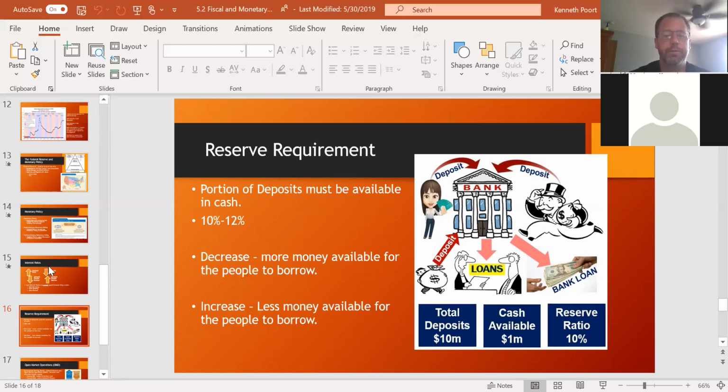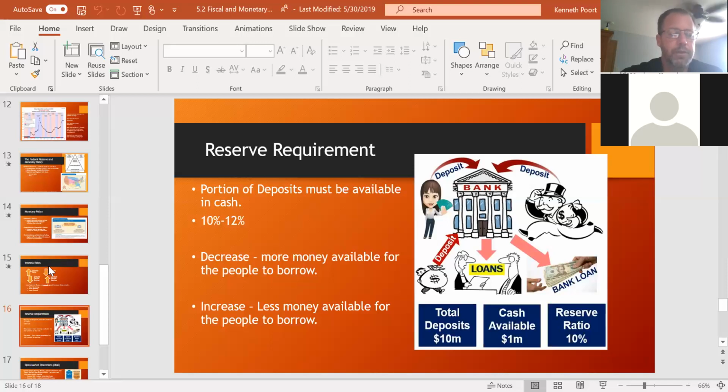So what the Federal Reserve will do then is they'll come in and say, okay, we're going to increase or decrease how much money needs to be available, or in other words, how much money you have available to borrow to people. And by doing that, if they make it so there's more money to borrow, more people are going to borrow it and spend it, and it's going to kind of fire up the economy. And sometimes they'll lower how much money can be borrowed to people, which will slow down the economy.